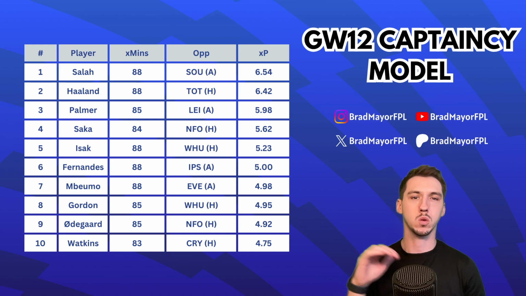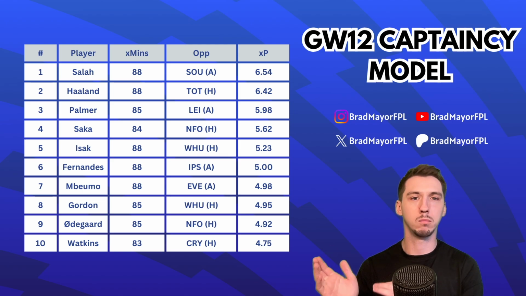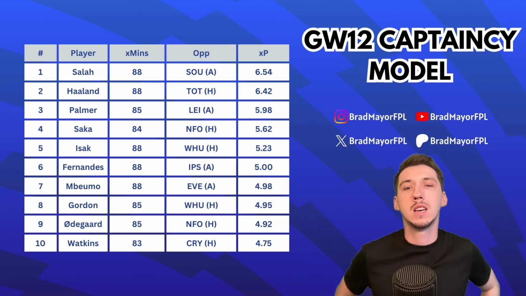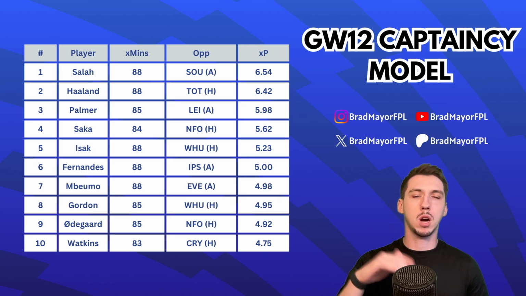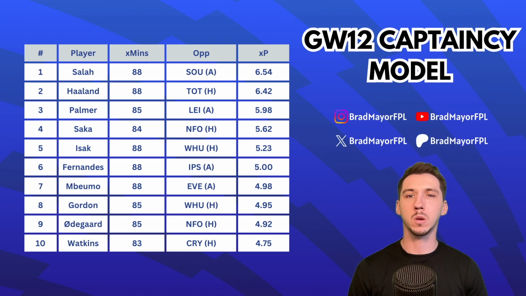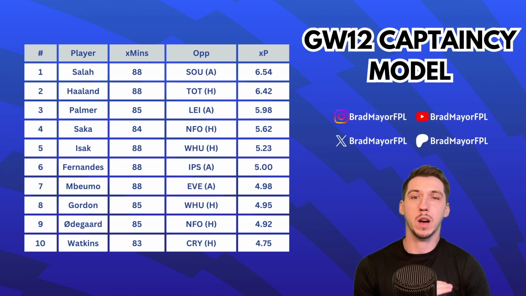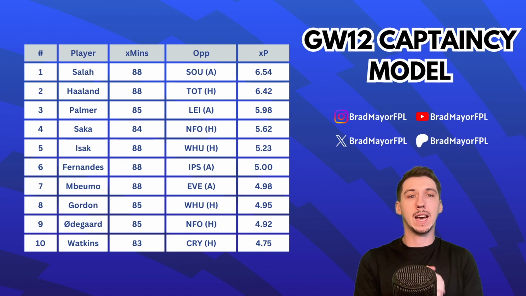Isak has always been typically lower than on other models that I've looked at and benchmark against. Same as Watkins, and same as Havertz as well. They've always been much lower on these lists than on other models, but I have been looking into it, and I don't think there's anything going on that's wrong, so maybe it is what it is. But that is the top 10 for this week. I don't think you need to look anywhere but the top 3, or probably the top 2 this week. There are good fixtures for these good teams, so they are the players to go for.